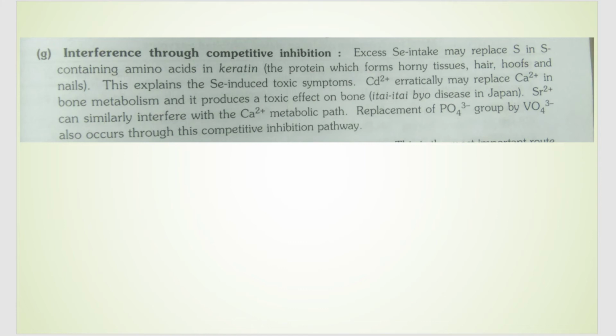This type of protein, a sulfur containing amino acid, is seen in keratin, that is the keratin protein seen in your hair, nails, and even in animals in their hoofs, etc. If the body contains excess selenium, instead of sulfur, selenium goes and takes that place, and this causes selenium toxicity. In the same way, cadmium can replace calcium in your bones, and phosphates can be replaced by vanadium, etc. So this is nothing but your competitive inhibition.